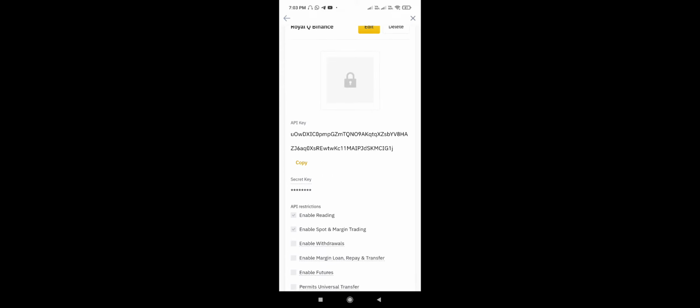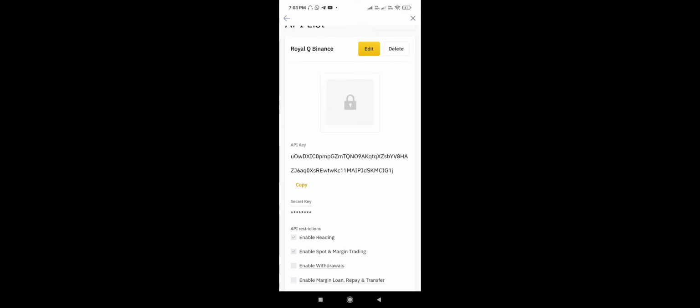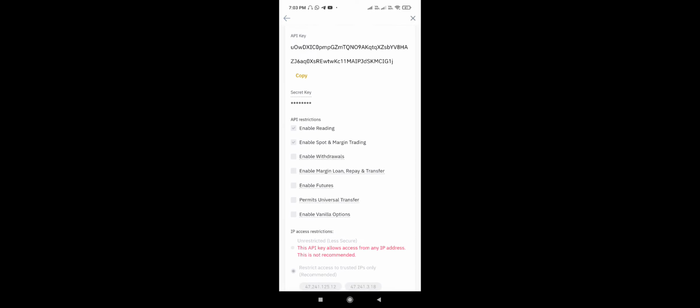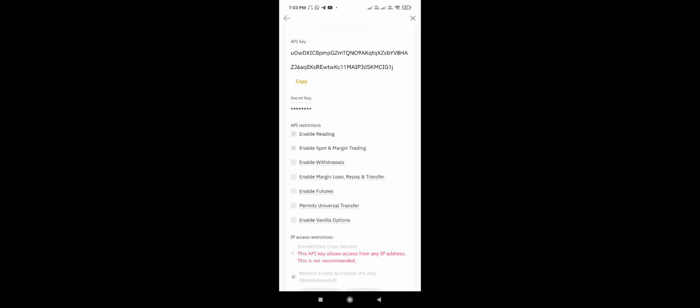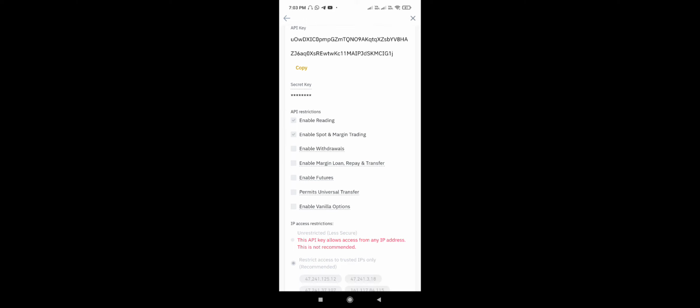So the edit option is there. See, the arrow is there, below the arrow you have to press this, and click Edit. You will copy the API address from here and place it over there. The secret key is there, you will copy and place it over there. Once you press Edit, you have to click Enable Reading and enable Spot and Margin Trading only. Don't enable withdrawal permission or futures or anything, please don't allow that.